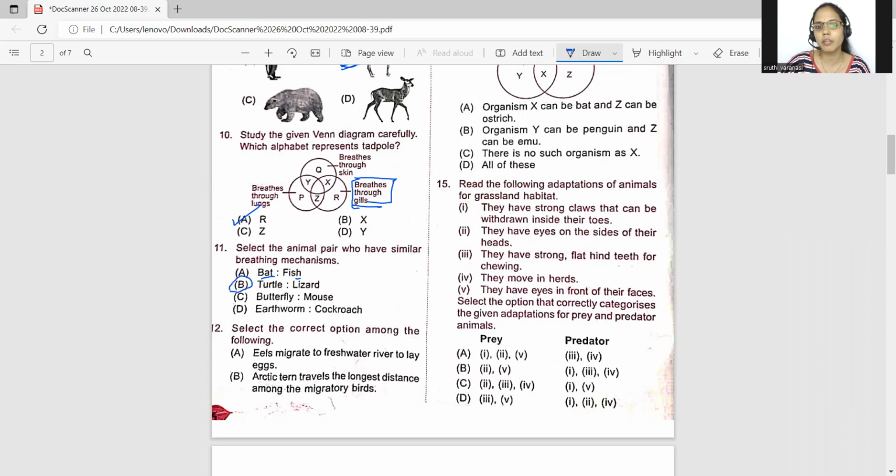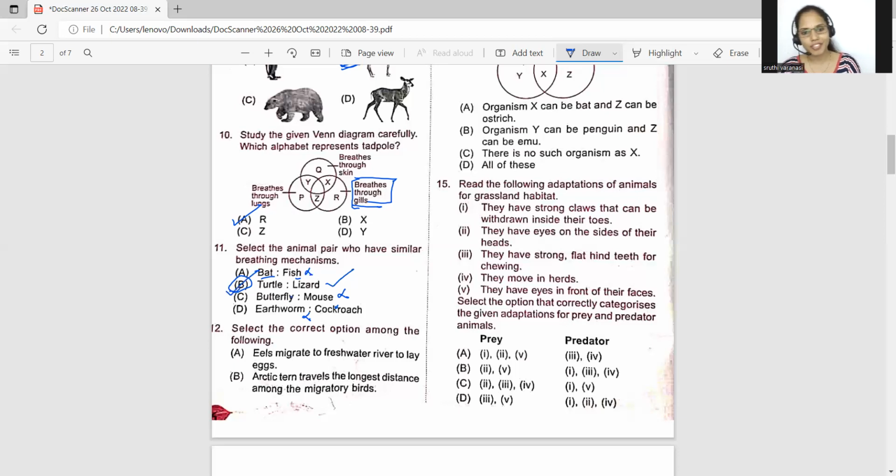So option B will be the correct answer. Bat through lungs, fish through gills. So therefore, this is wrong. Butterfly and cockroach through spiracles, mouse through lungs. So this is also a wrong combination. Earthworm through skin. So this is also a wrong combination. So the correct answer is option B.